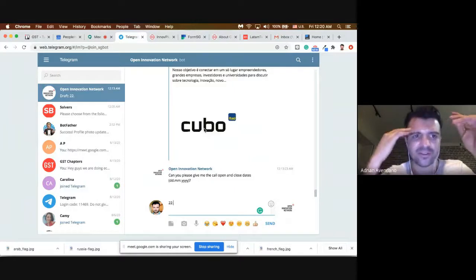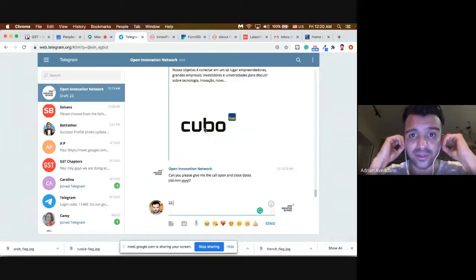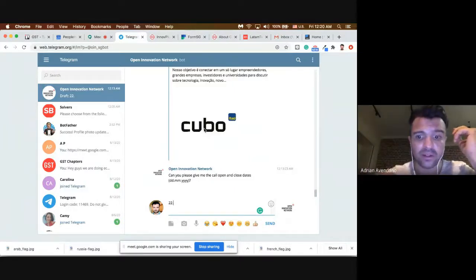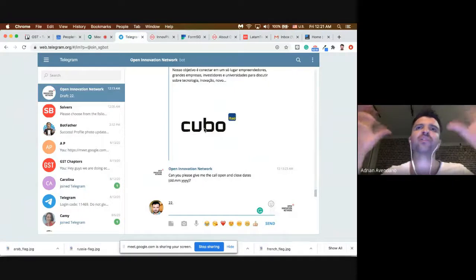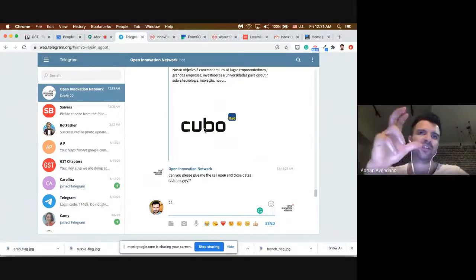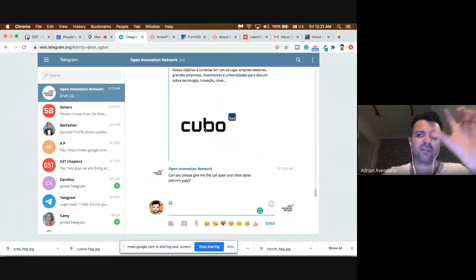So basically, the chatbot can send emails. It doesn't have to send notifications on Telegram. The chatbot can actually send emails, right? Because it captures the email here. The chatbot actually asks for the email when a new user comes, and it can notify everybody through email, right? And people can respond to that email as well. So email is integrated as part of it. The chatbot is just the trigger point and user interface, but it's all integrated by email.